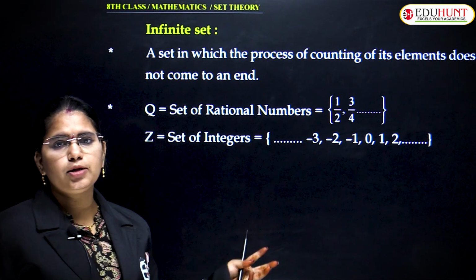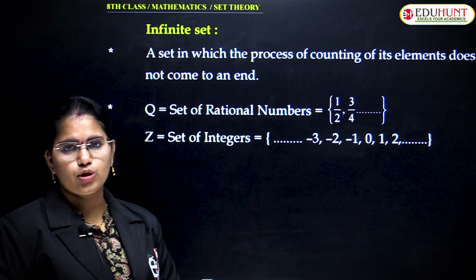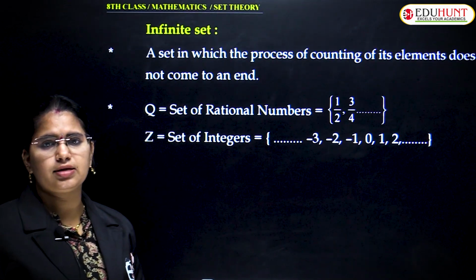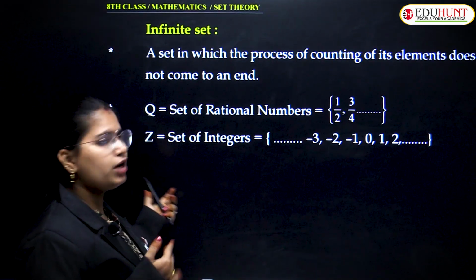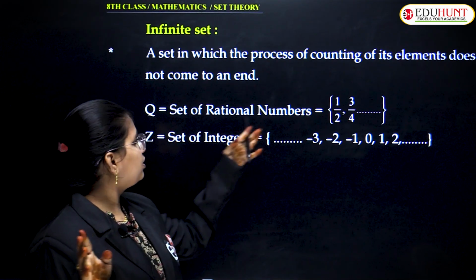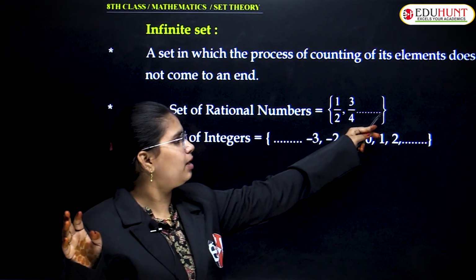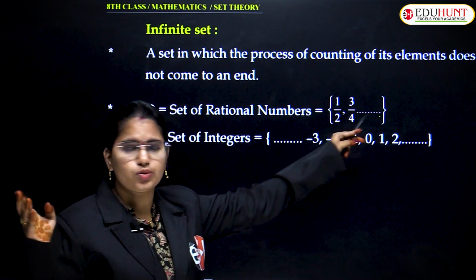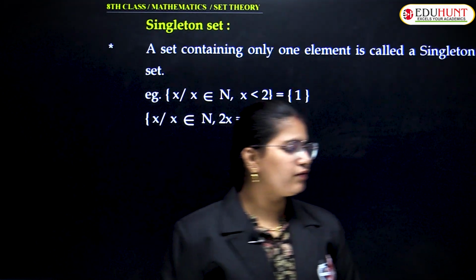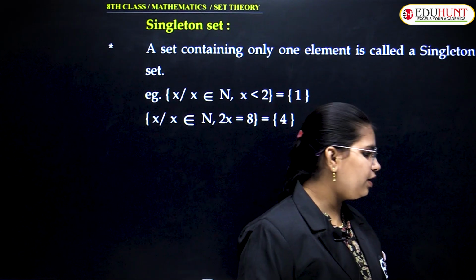So you cannot predict what the last element of a given set is. You cannot find the last element; it keeps on going, so it is infinite. Similarly, in this example I do not have a last element, so that is an infinite set, correct? We can give n number of infinite sets.